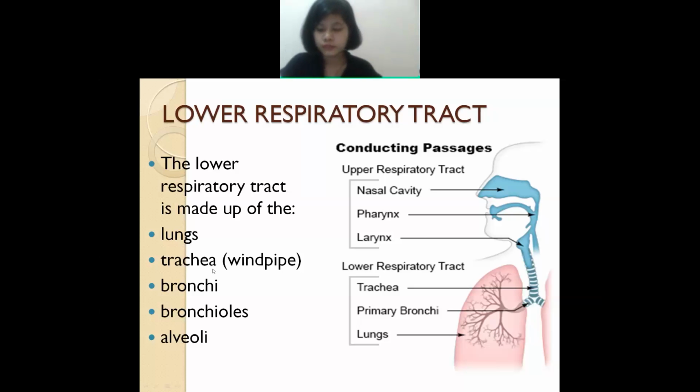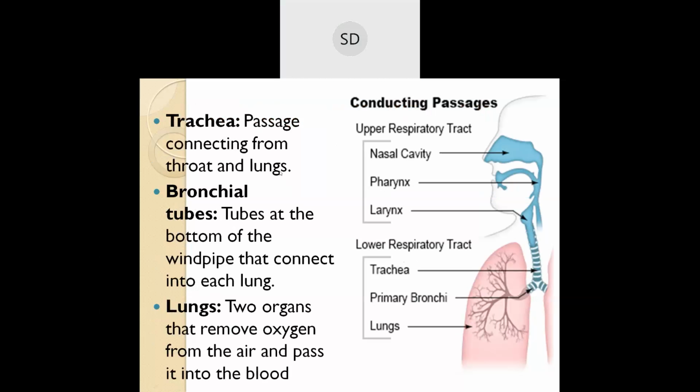Okay, is it clear? Yes, ma'am. Okay, first let us discuss the trachea. So this is the trachea, this one.